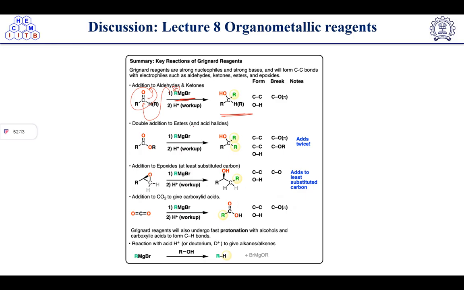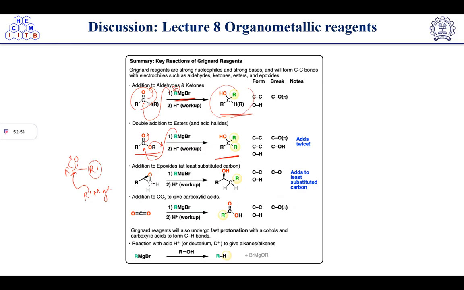Double addition takes place on esters. So when we have an ester, first the nucleophile will attack here, it will open, and then this oxyanion will push electrons, and this group will be knocked out. So it will form a ketone like RCOR1. This is the Grignard one. Then another molecule of Grignard, RMgX, will attack here, and it will open, forming the tertiary alcohol. So an ester will undergo double addition, while ketones and aldehydes give a single addition product.